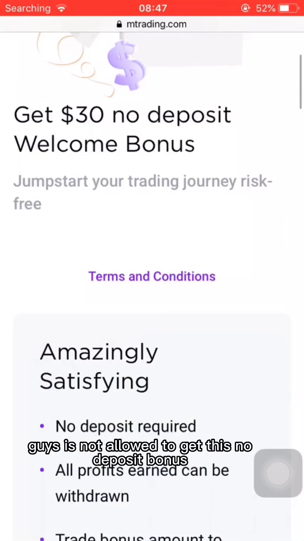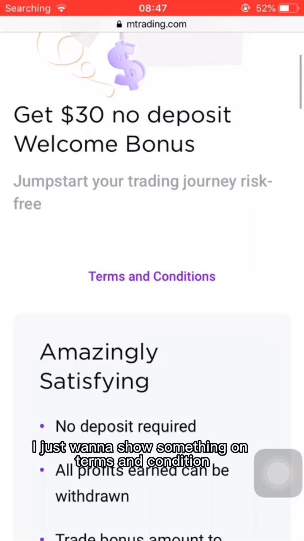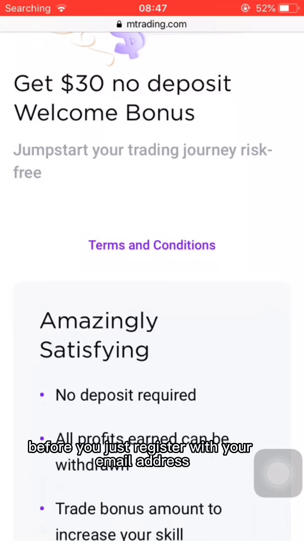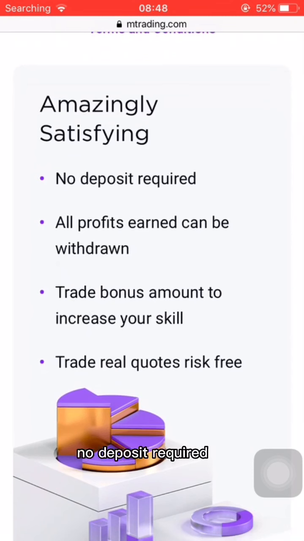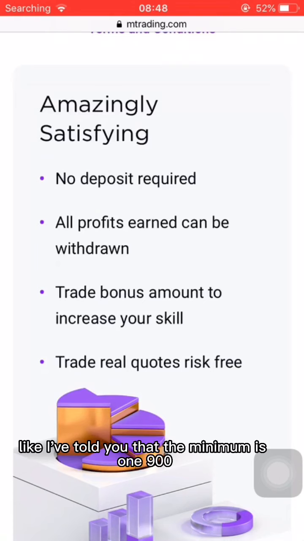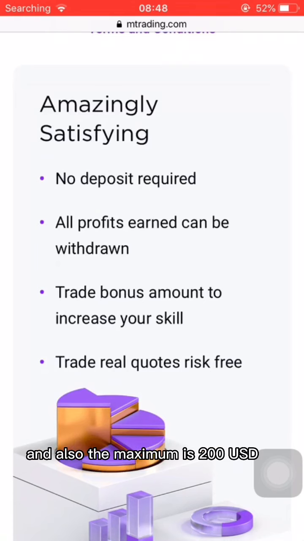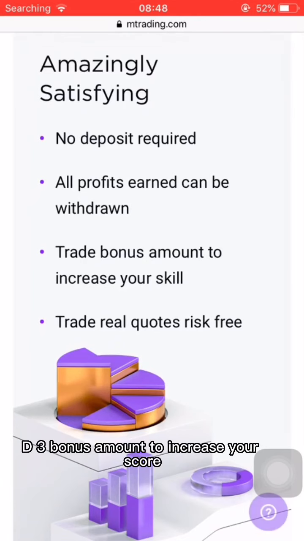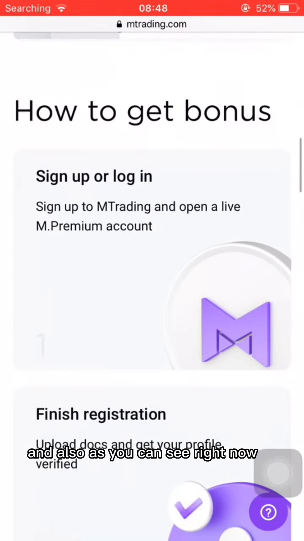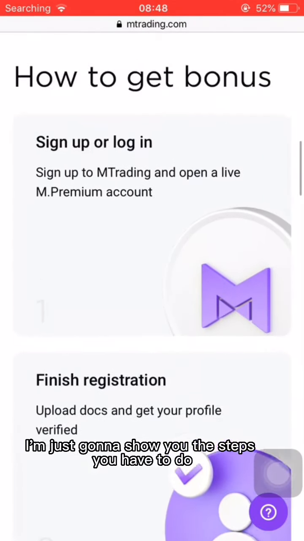Because my country is not allowed to get this no deposit bonus, I just want to show something on the terms and conditions, reading it for you before you register with your email address on this type of broker. So you can see no deposit bonus, no deposit required, all profit can be withdrawn. Like I've told you, the minimum is 100 and the maximum is 200 USD. Trade the bonus amount to increase your skill. And as you can see right now, I'm just going to show you the steps.